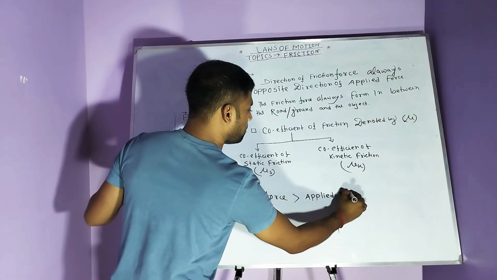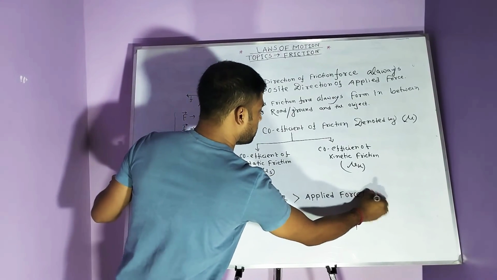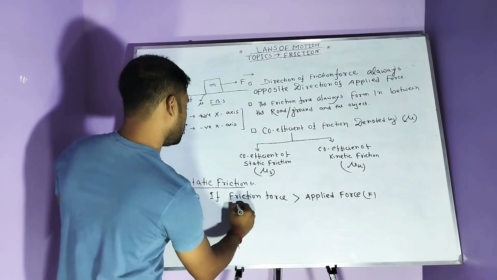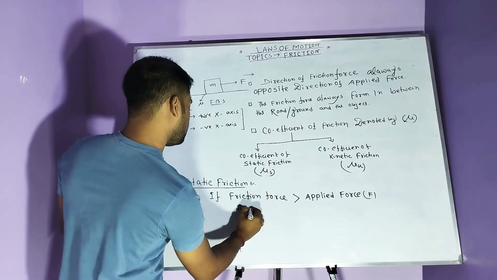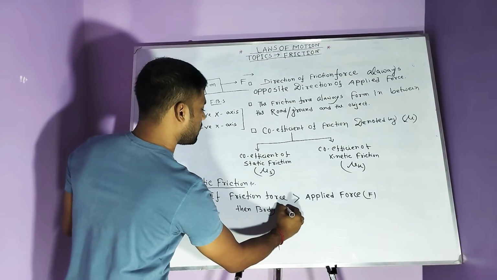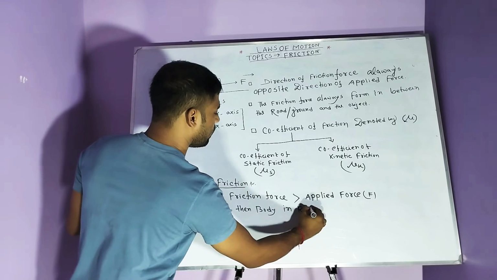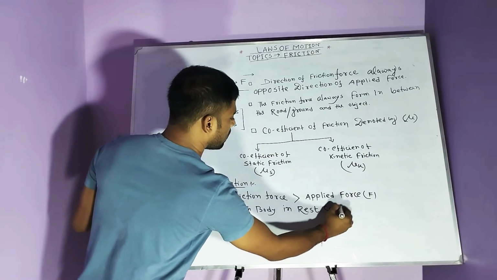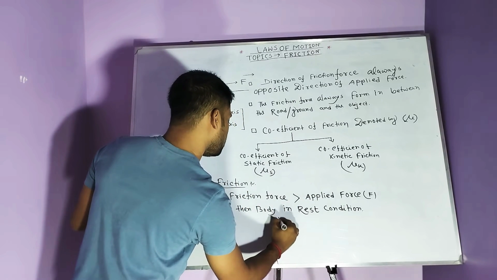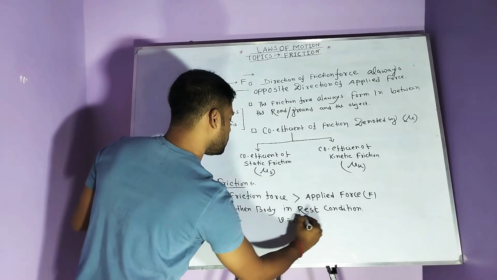Then the body is in rest condition, that means the velocity is 0. Body in rest condition means velocity v is equal to 0.